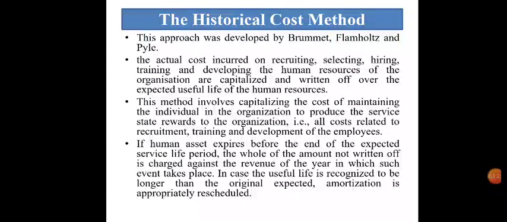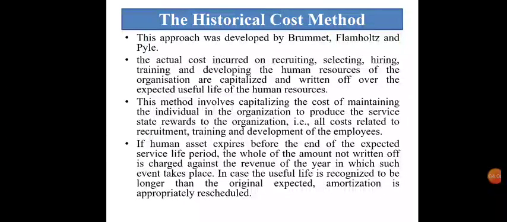If a human asset expires before the end of the expected service life, then the whole amount that is not yet written off will be charged against the revenue of the year in which the event takes place. Suppose we thought our human resource would stay with the organization for 20 years, but the contract ended within 15 years. Then the remaining 5 years of amortized amount should be written off at the end of the 15 years.